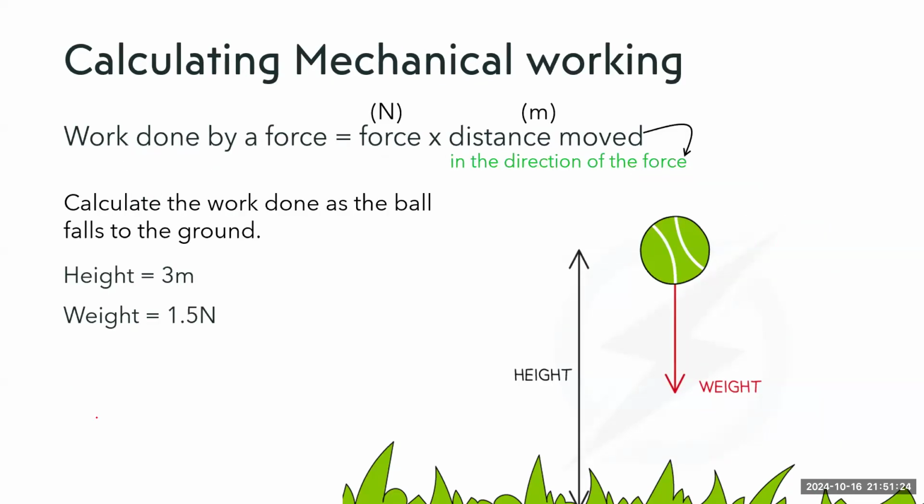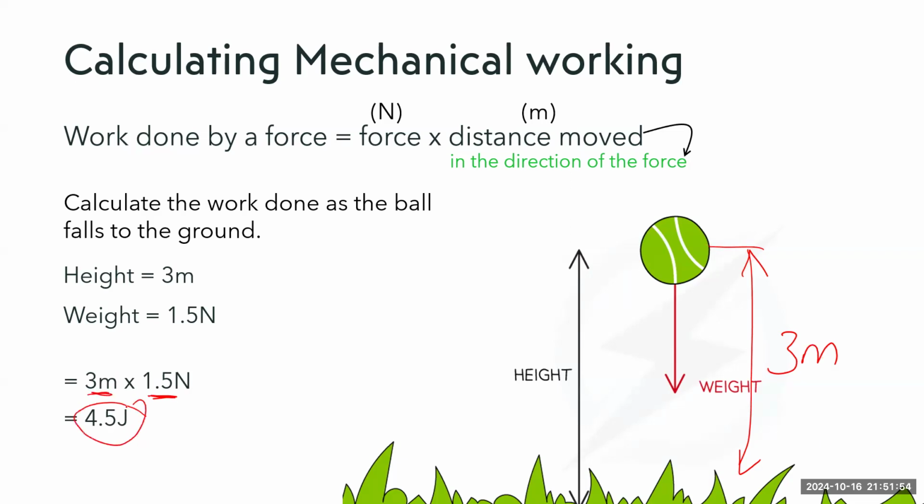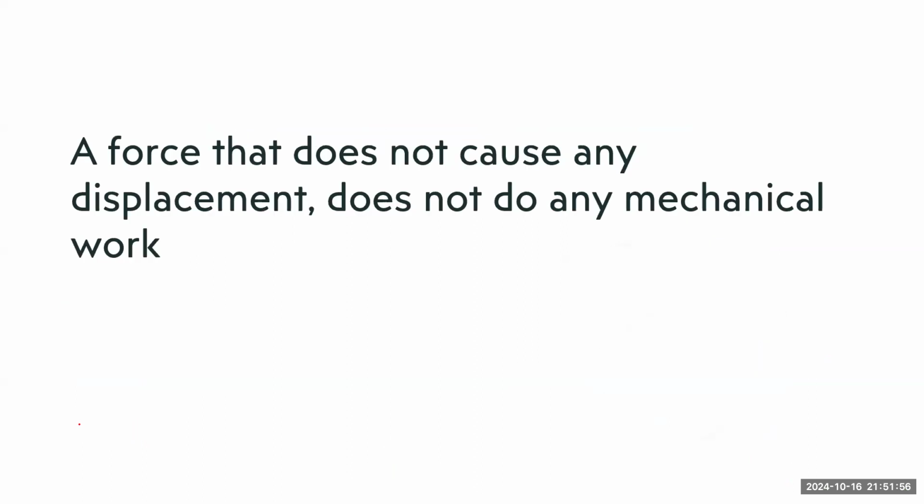So if the total height is 3 meters, and the weight of the ball is 1.5 newtons, how much is the work done on the ball? Okay, so the rule is work done equals force times distance moved in the direction of the force. The force would be the weight of the ball, which is 1.5 newtons, and the distance would be the 3 meters. So the total work done would be 4.5 joules.